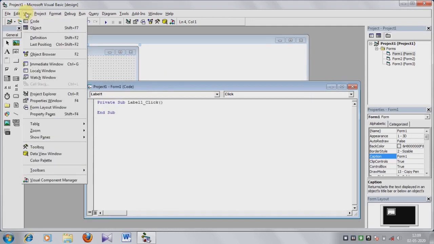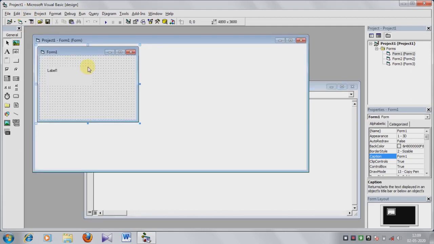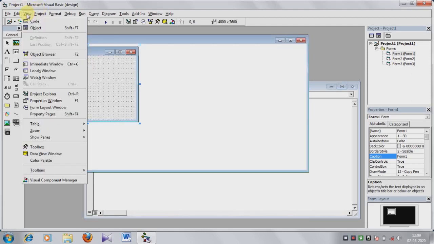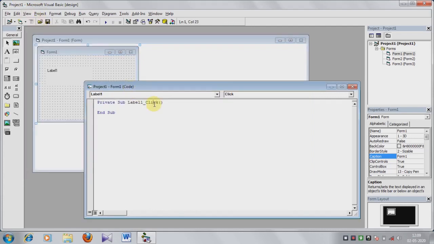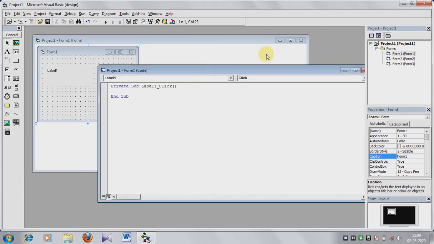So if you open the design window, click on object, design window appears. If you open the code window, then click on code, the code window appears on the screen. In this way you can open these two windows. Then here view code and view object, these two options are there. You can use these two options also.